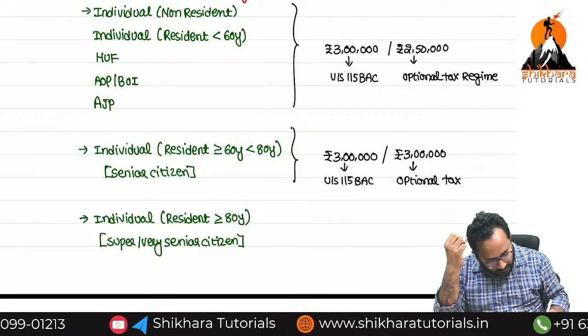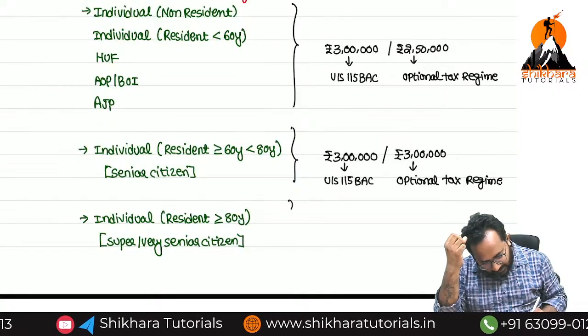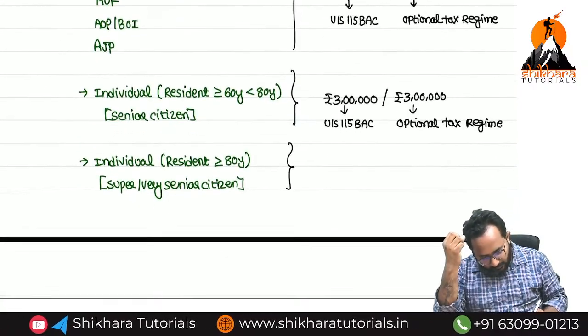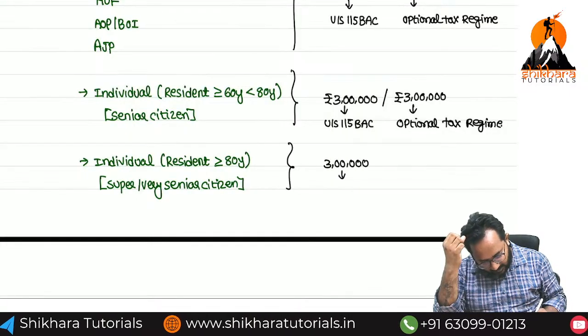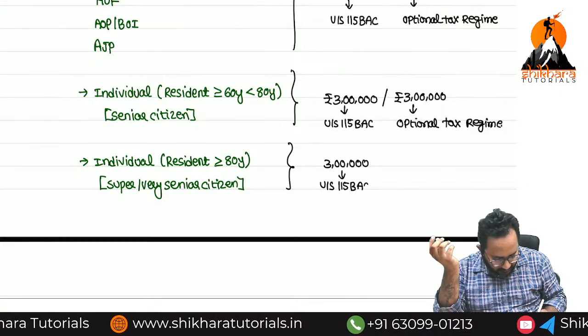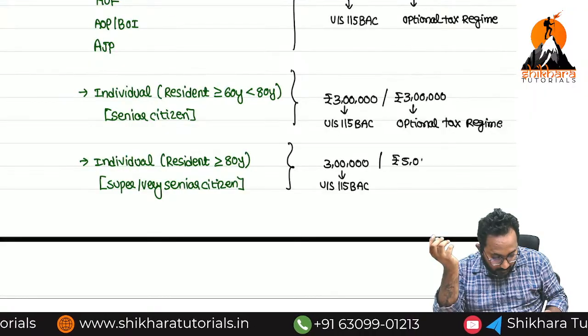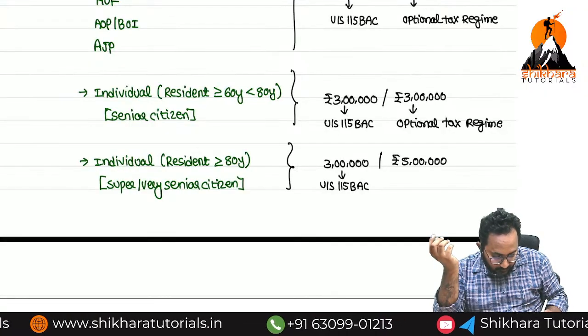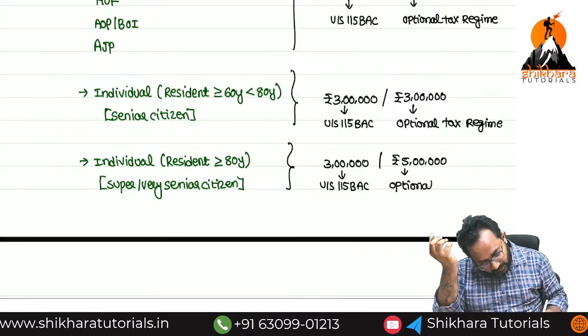Under optional tax regime also, 3 lakhs. Next, any idea? So optional tax regime, I mean default tax regime or 115 BAC, just remember; I don't want to give you much depth now itself. Next, here rupees 5 lakh. What is the basic exemption limit under both the regimes?